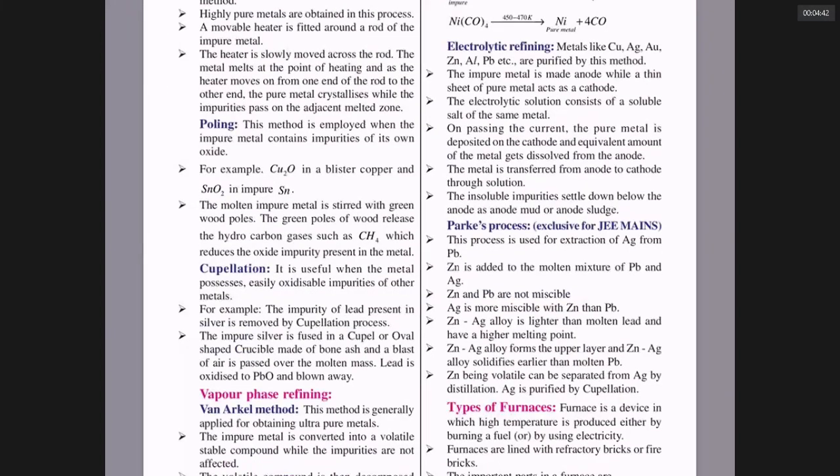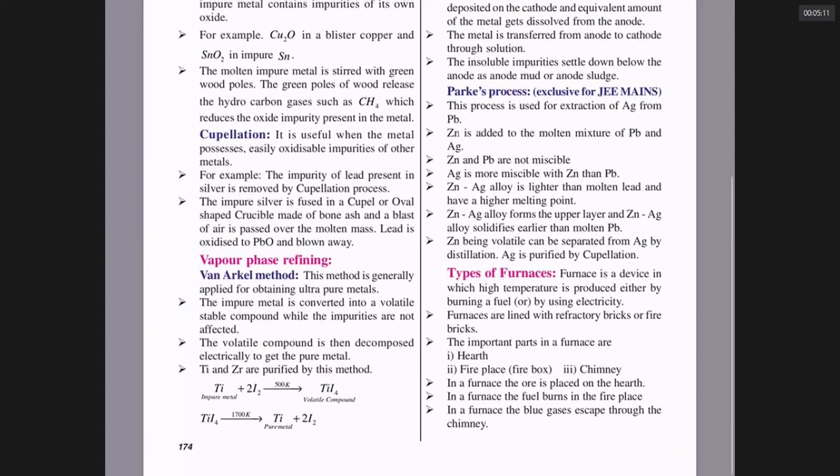Whenever you give one Faraday charge, always one equivalent weight of metal is produced in electrolytic production. One equivalent weight means atomic weight by valency. For example, one Faraday current can give 9 grams of aluminum. It can give 31.75 grams of copper. Always one Faraday current gives one equivalent weight of any metal.